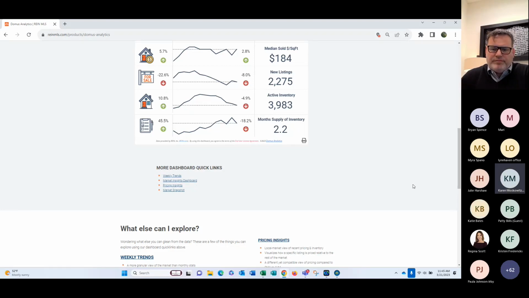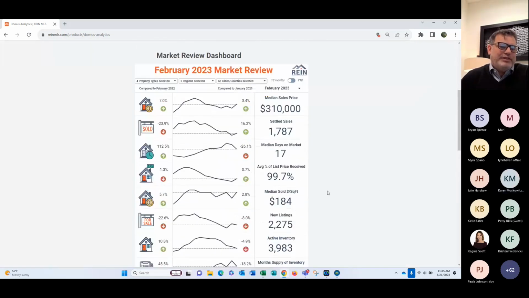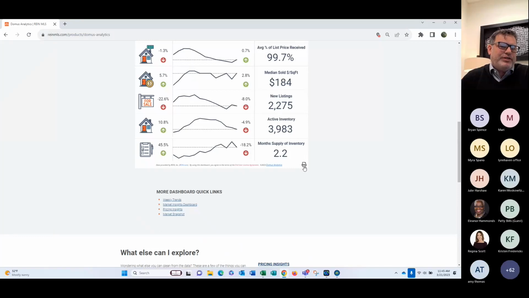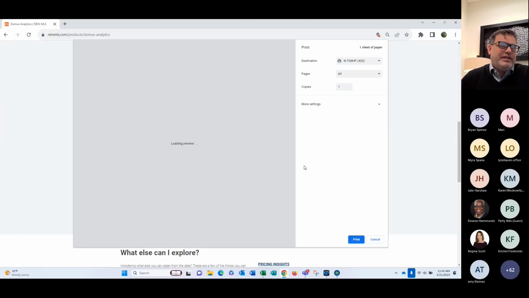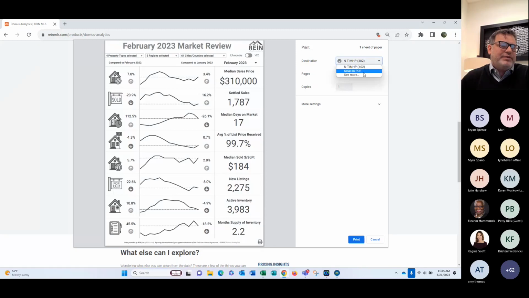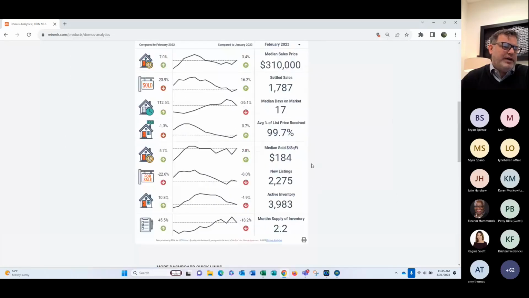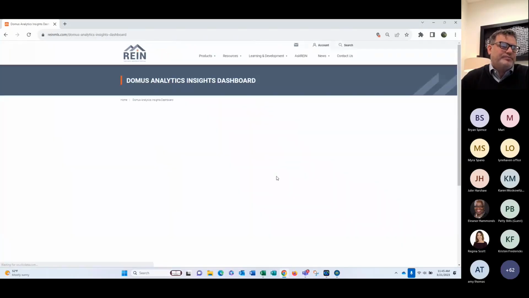Can you remind us how to do a screenshot? Oh, sorry, yes. Good point. Right down here is a little printer. You can click it and save it as a PDF.